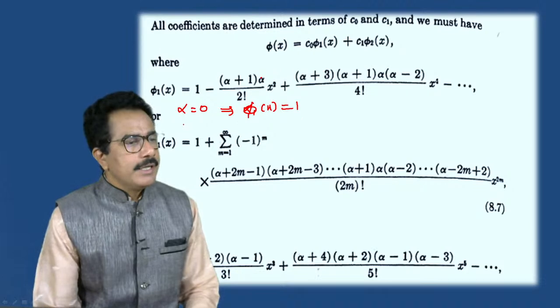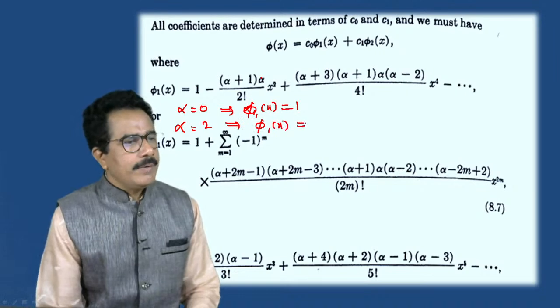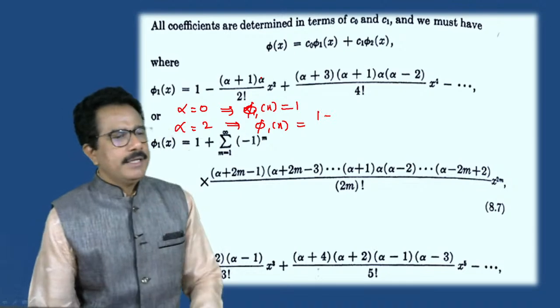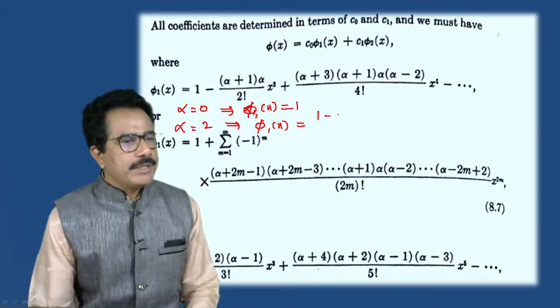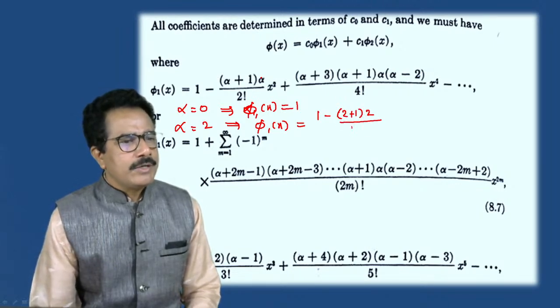If we put alpha is equal to 2, then phi1 of x is equal to 1 minus, you are correct Saddam, 1 minus 2 plus 1 into 2 divided by 2 factorial into x square.